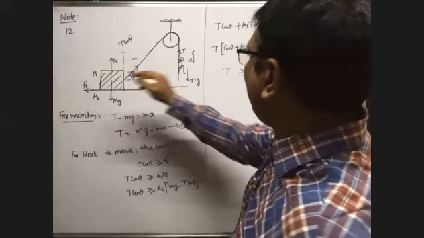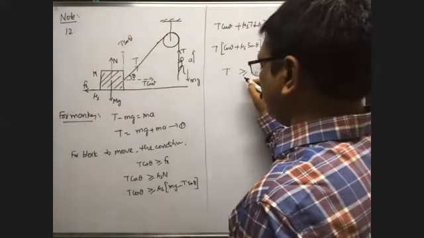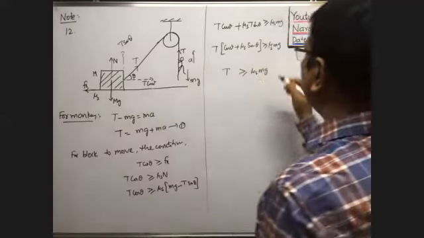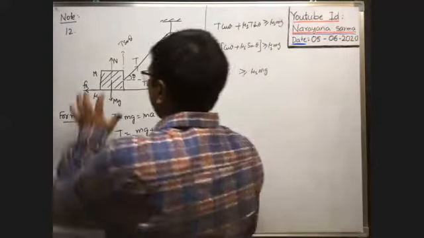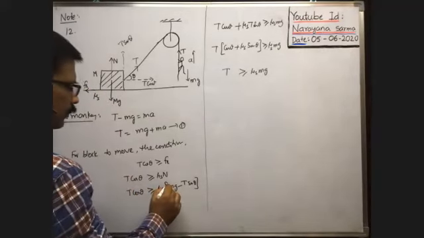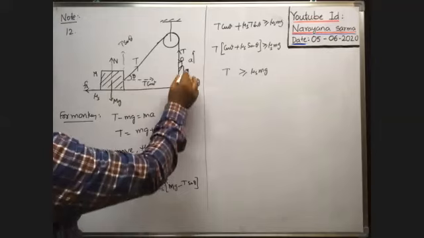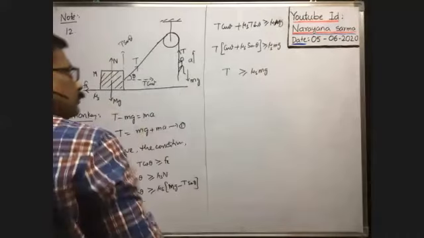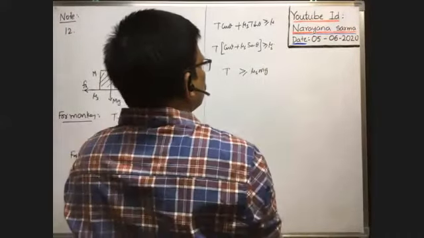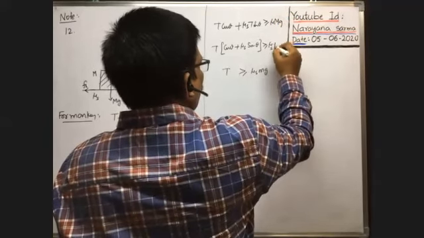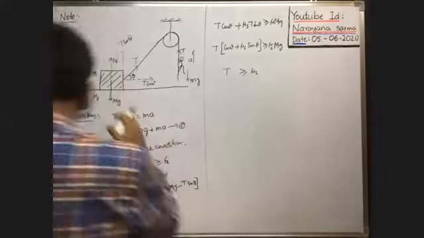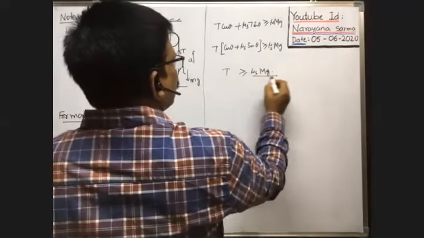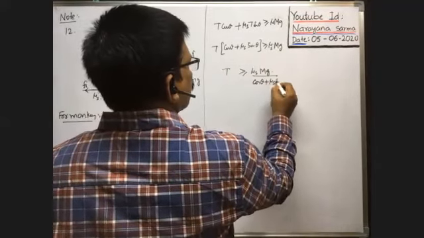Here it is small m, here it is capital M. Because the mass of the block is considered as capital M, it is capital M into g, divided by cos theta plus mu s sin theta.